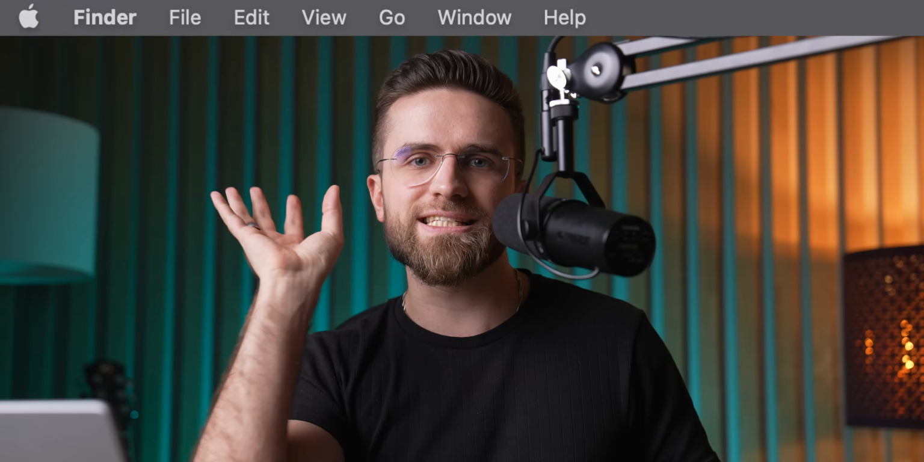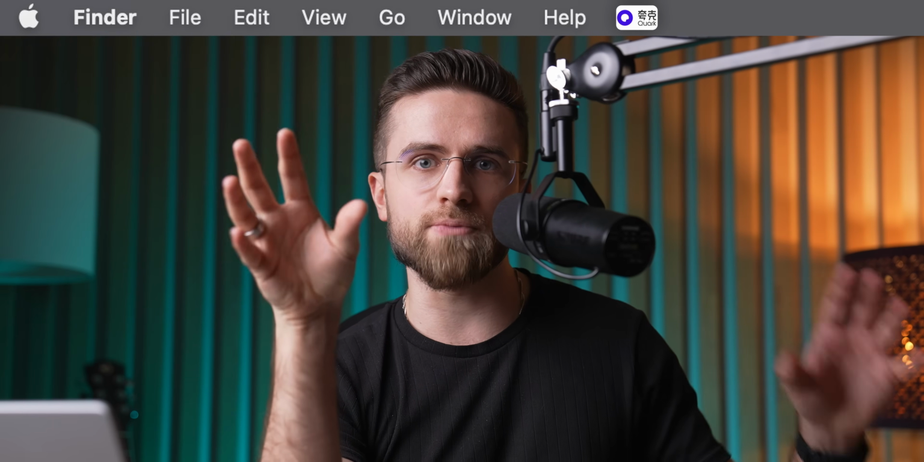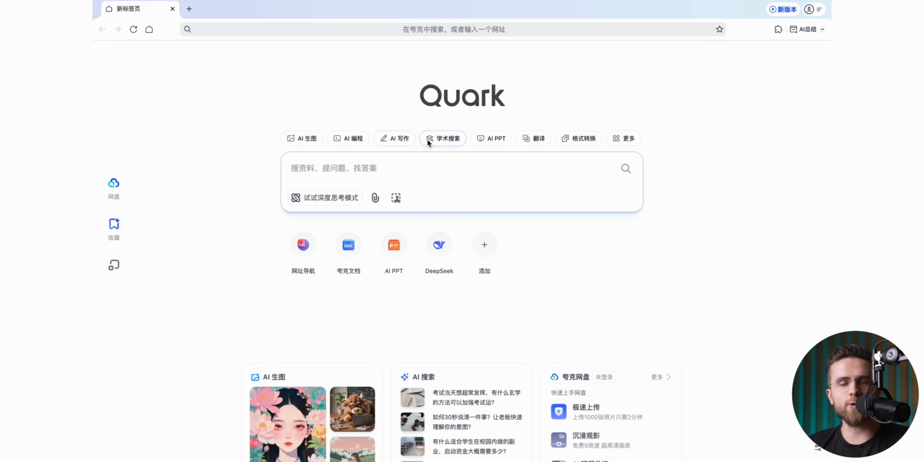One thing I really like about Quark is that it's less invasive than Doubao. It doesn't stick an icon in your menu bar or pop up with any random images. It just sits in the background until you need it. No signups required, no extra steps, just open it up and start exploring.